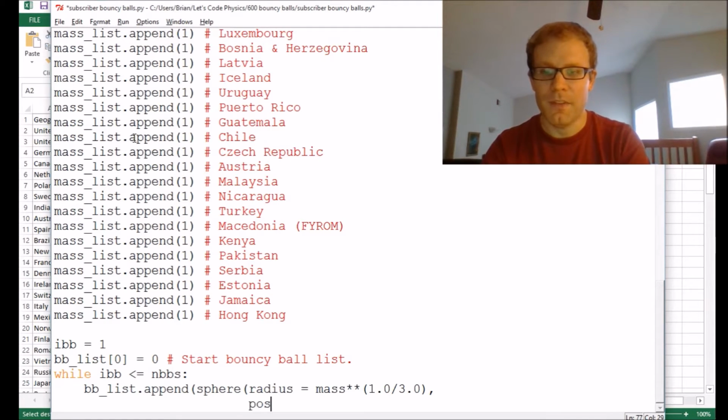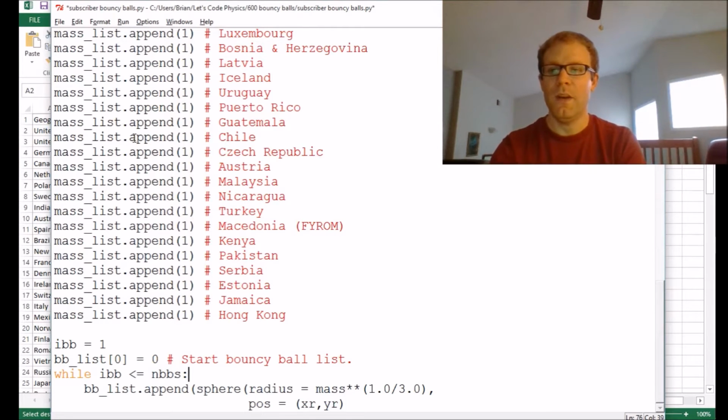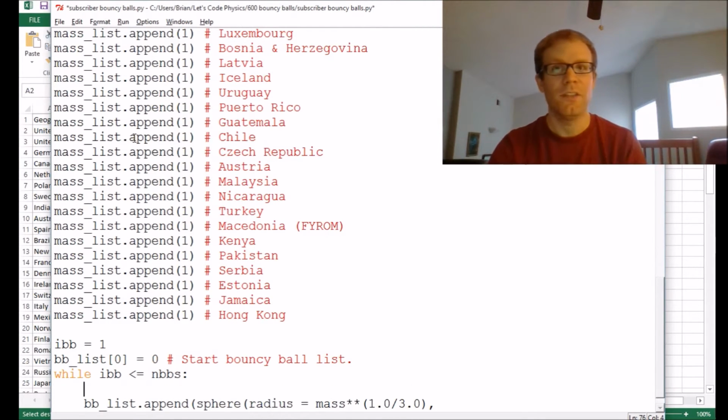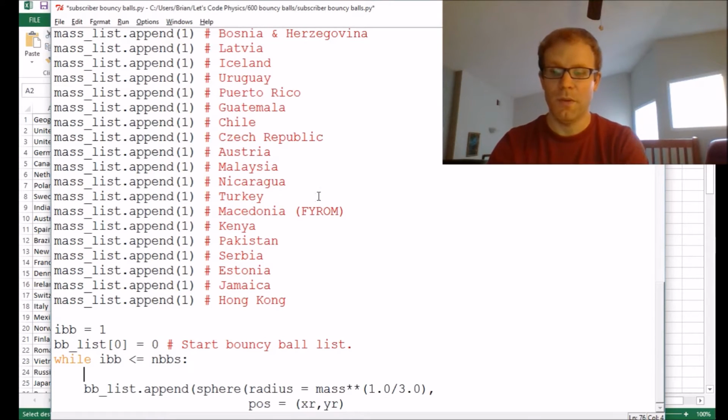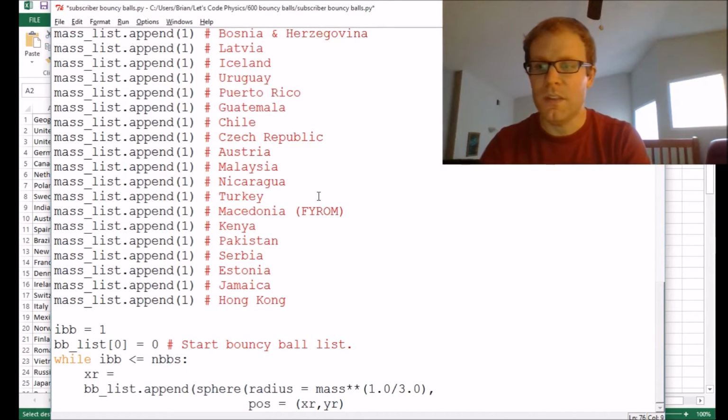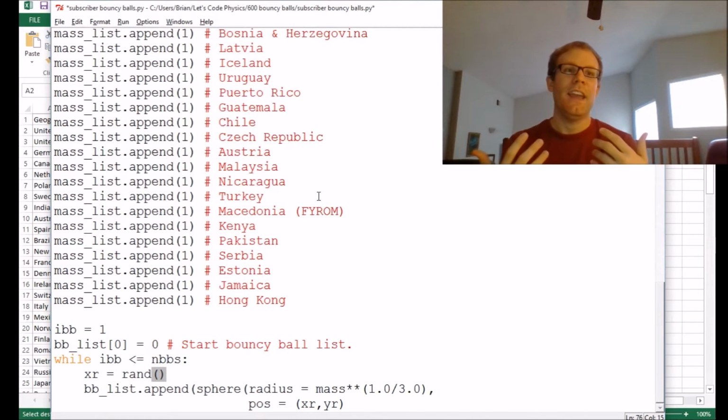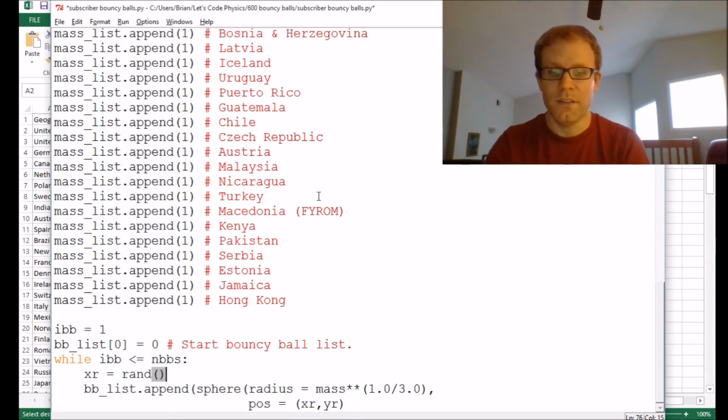And we need our position set up. So I need to set up the thing's position to be something in the x and something in the y. So I need some way of getting a random number in the x direction and a random number in the y direction. The way we're going to do that is we're going to use the rand command. So rand just creates a random number between 0 and 1. So we're going to say random here. Now I want this to be anywhere inside of a range from -1 to 1.